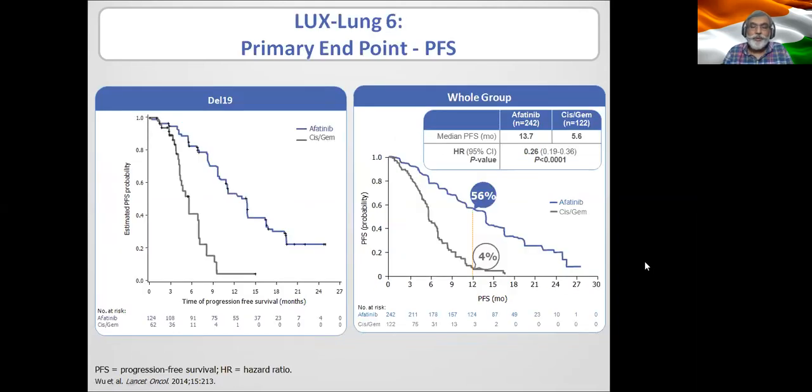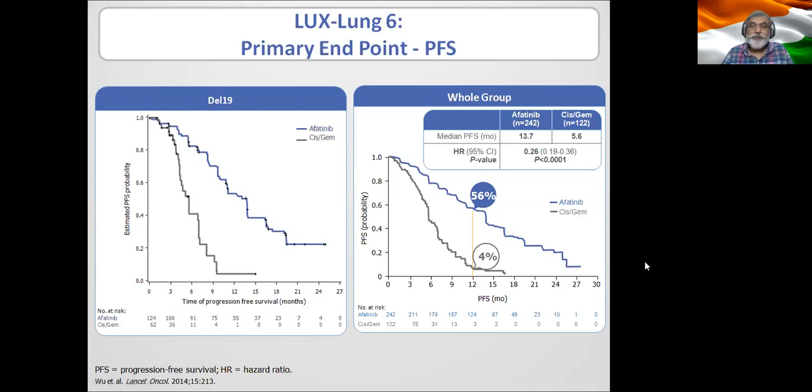Now that was overall survival. This is progression-free survival. On the right side is the whole group, on the left side is deletion 19. And you must be careful when you have a subset analysis like this. Fortunately, in this instance, the degree of separation and the continuous separation is there in both the arms. And therefore, what is seen in deletion 19 is also seen in the whole group.